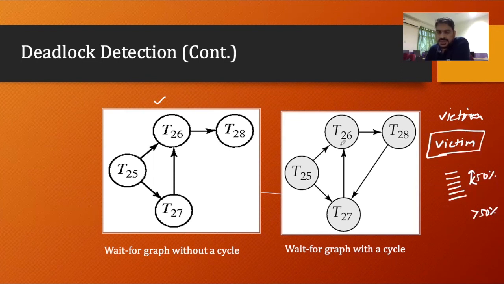So here you can see we are not going to roll back 27, 26 and 28. We just roll back one. Let's say we roll back this one, which is 28. Then what will happen? Then there will be no deadlock. You can see 25 is waiting for 26 and 27, 27 is waiting for 26, and 26 is not waiting for anything if this edge is not there, and this one is not there.